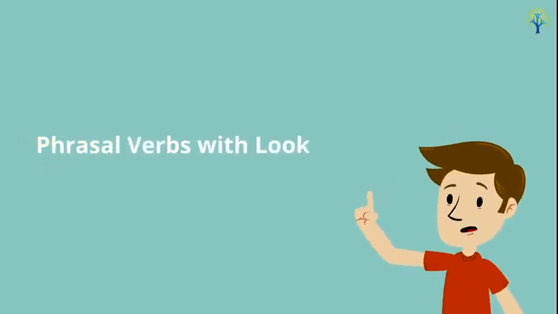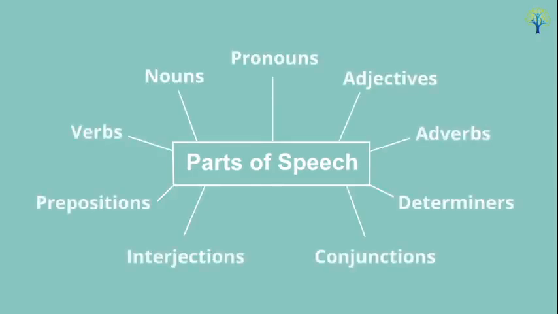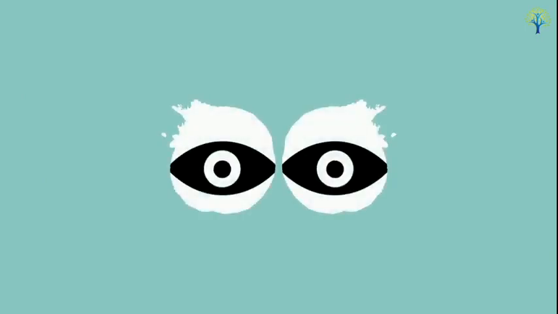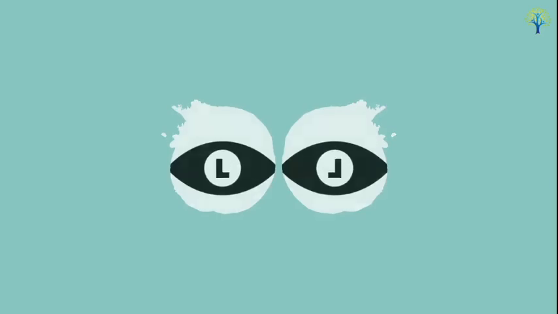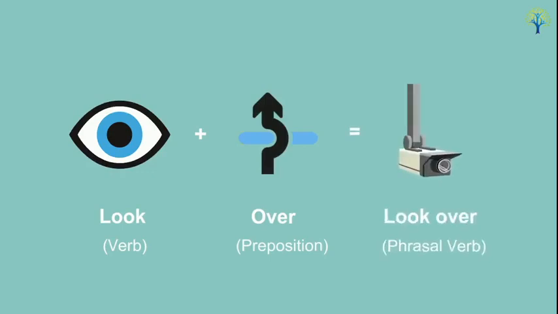In this video, you will learn about phrasal verbs beginning with look. This topic is a part of verbs. Look means to gaze towards someone, something, or in a specified direction. When put together with another preposition to make a phrasal verb, the meaning of look changes. Let us learn about the commonly used phrasal verbs using look.